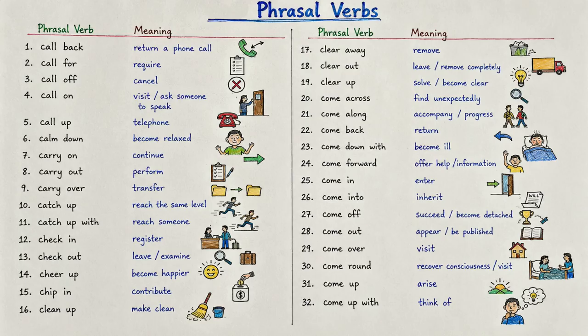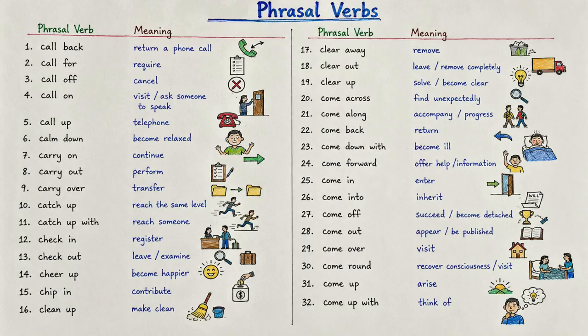Now come in. Come in means to enter. For example, please come in and have a seat. Next is come into. Come into can mean to inherit something, especially money or property. For example, she came into a large inheritance after her grandfather died.